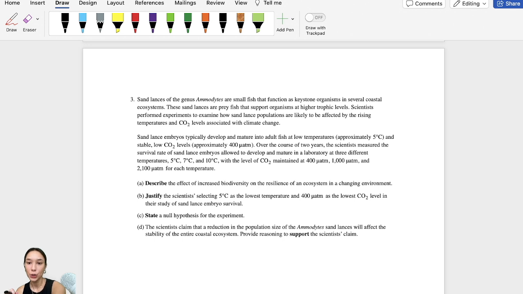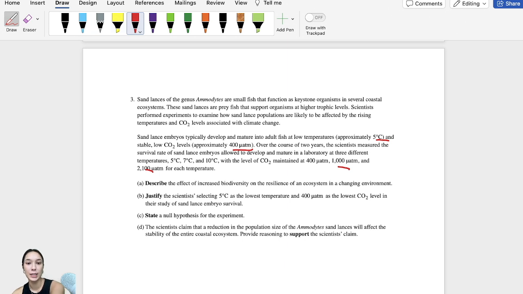Okay, so it looks like they are testing out the ability for these embryos to develop at different temperatures and different levels of CO2. They give you what they typically develop at, which is 5 degrees and then 400 ATM. So it looks like we're increasing the temperature past what it should be to show what would happen with climate change. And then also we're increasing the amount of CO2 as well.